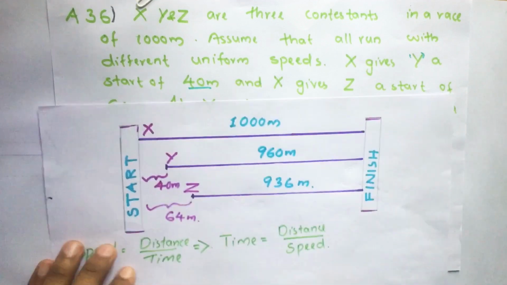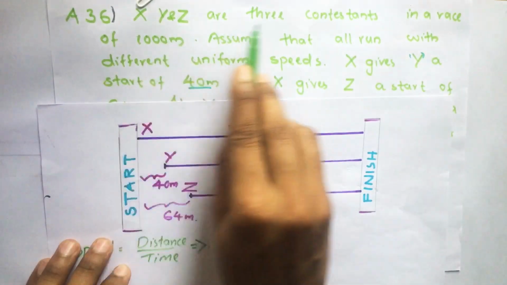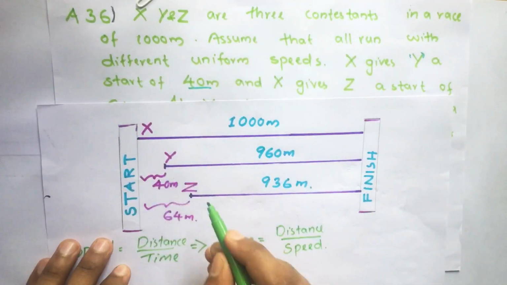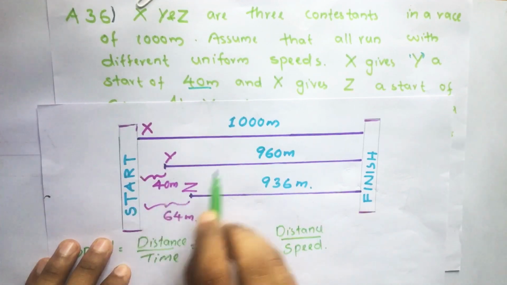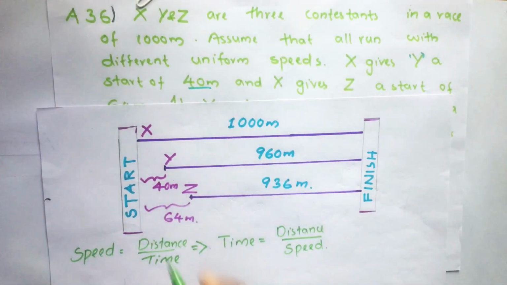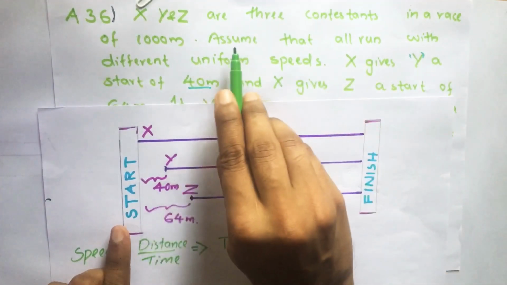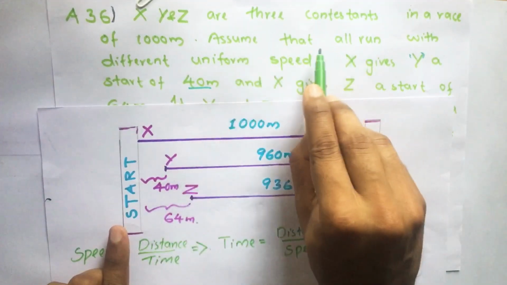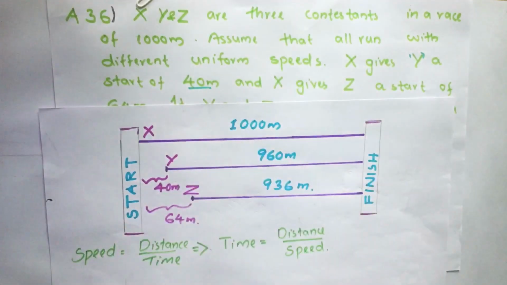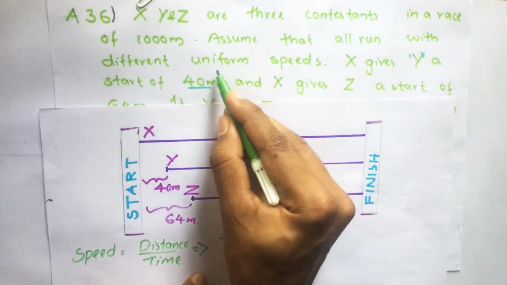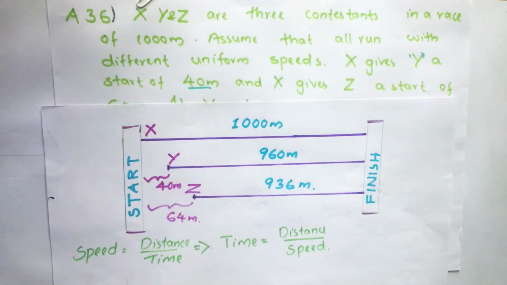So here there are three contestants X, Y and Z. They are competing in a 1000-meter race. This is the starting point and this is the finishing point. But again it is said that here we have to assume that all run with different uniform speeds. Uniform speeds means speed is not changing by time.